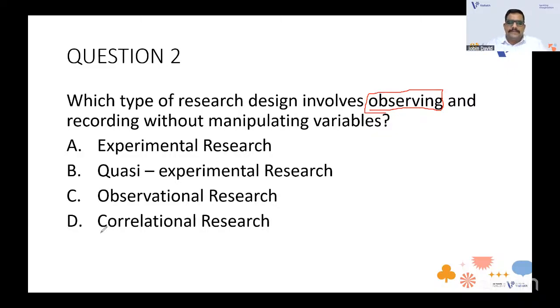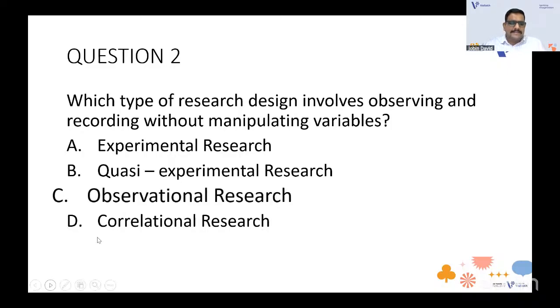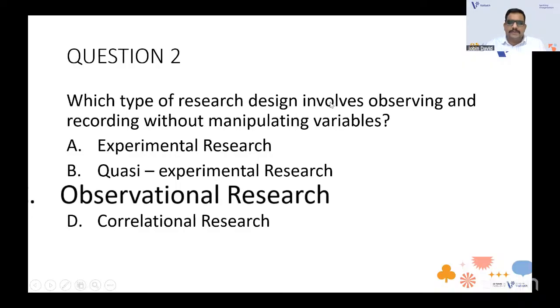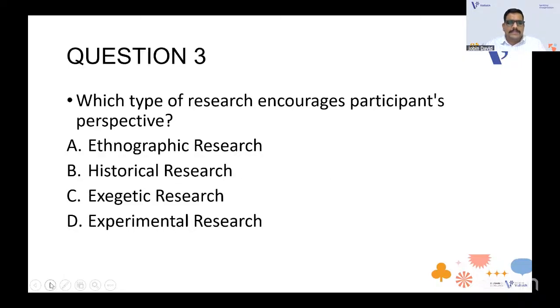As you know, with experimental and quasi-experimental research, you have manipulation of variables. I think we can go with C, and in the YouTube chat also everyone says C. It's only observational research. This is the type of research design which involves only observing and recording without manipulating the variables. That is observational research. That's correct. Very good. We can move on to the next question.